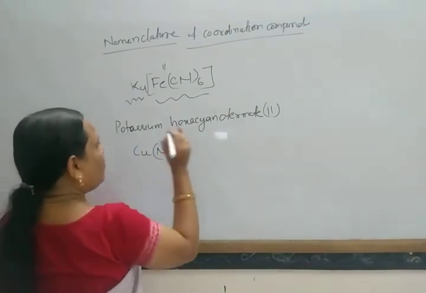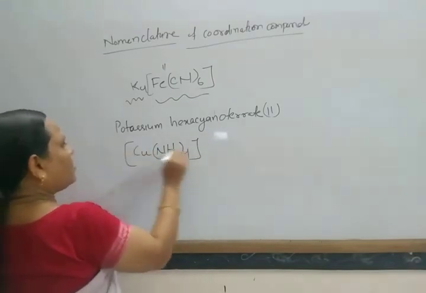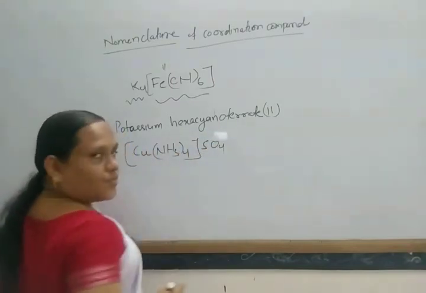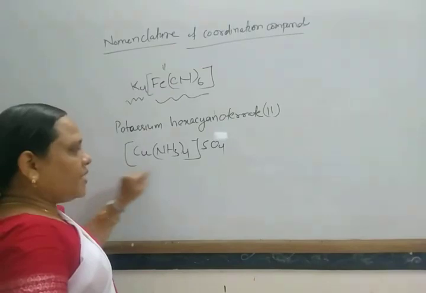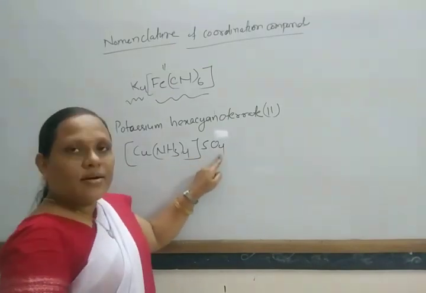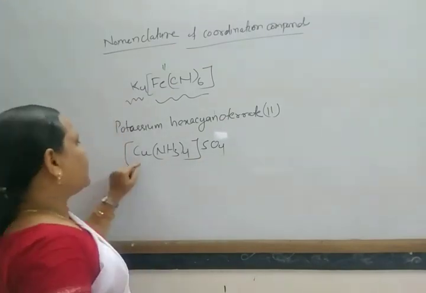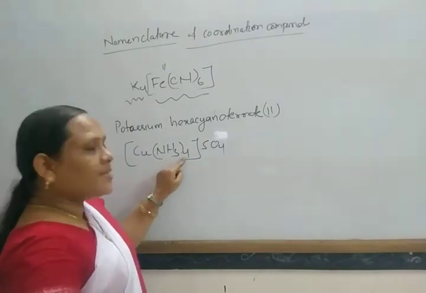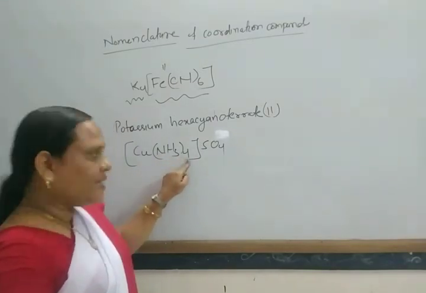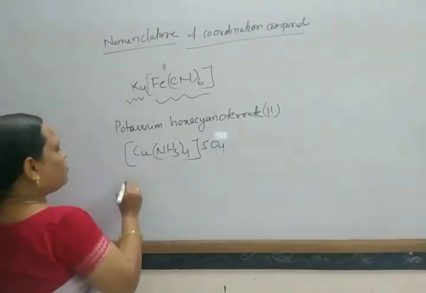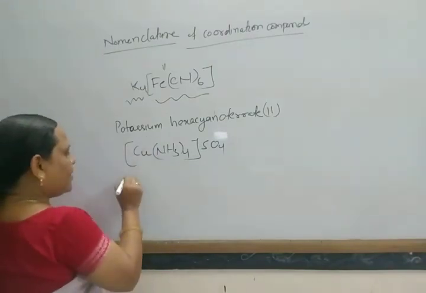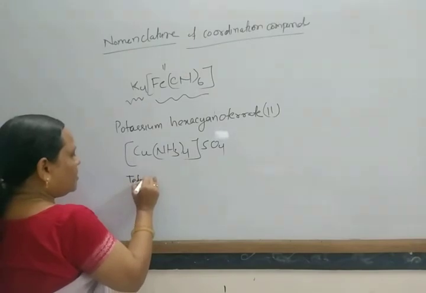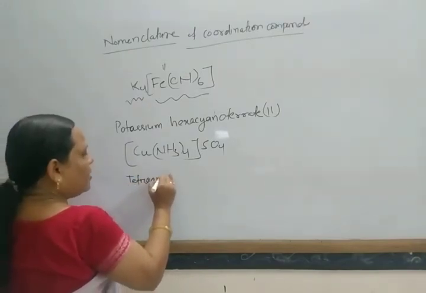Similarly, let us take another example, [Cu(NH3)4]SO4. This is the complex part, this is the ionizable part, and here the ligand is ammonia, and four ammonia are present. The name of this compound: first the ligand name, tetraammine.